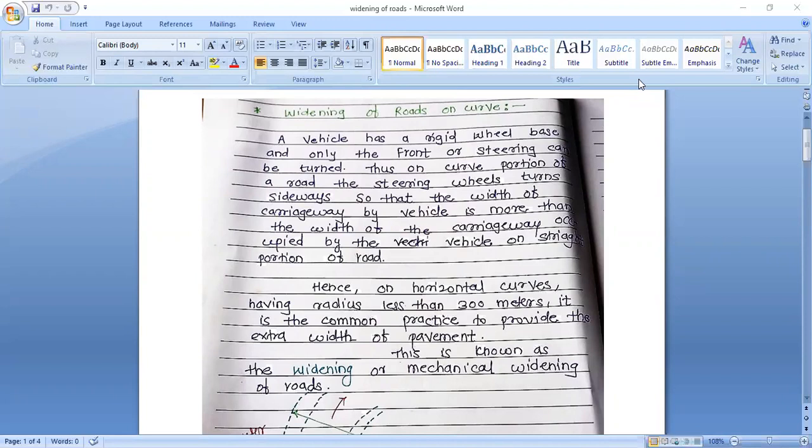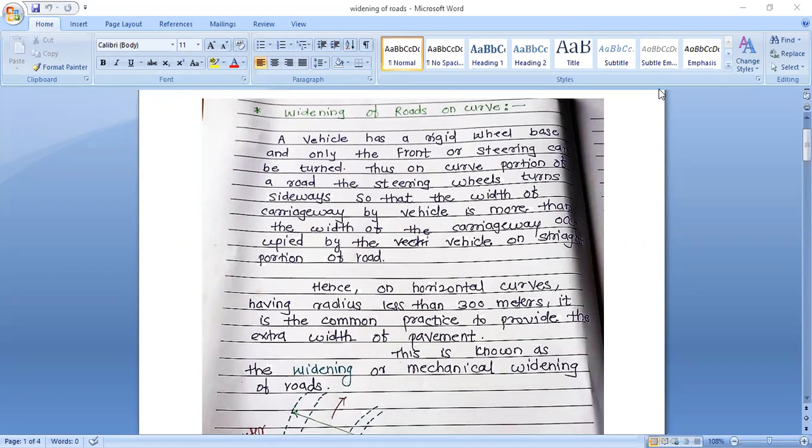That is, when the vehicle is turned on the curve, the wheels of the vehicle turn sideways, so it requires more width of carriageway than the straight portion of the road.